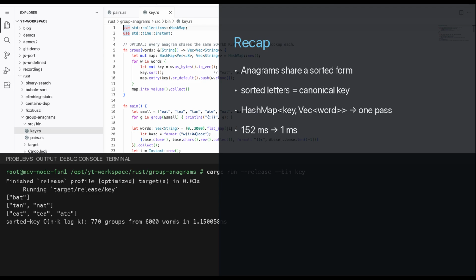Recap: all anagrams share the same sorted letters, so use that as a hash map key and group everything in a single pass. One insight, 150 times faster, that's group anagrams.